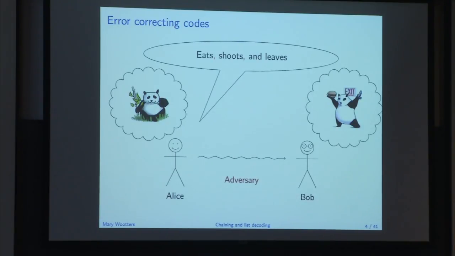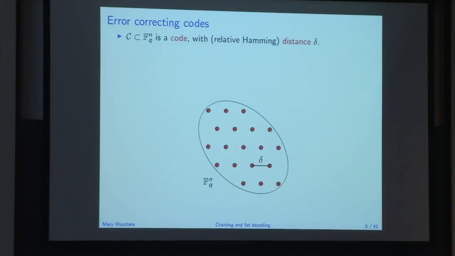OK, so this is terrible. We want to protect from this. And so error-correcting codes are a tool to deal with these sorts of issues. Formally, an error-correcting code, which I'll denote by curly C, is a subset of F_q to the n, where F_q is the finite field with q elements. So a code is just this subset, which I've denoted by these red dots here. And I want these dots to have the property that they're all pretty far apart, let's say delta far apart. Here delta is relative Hamming distance, so the fraction of symbols on which these vectors differ.